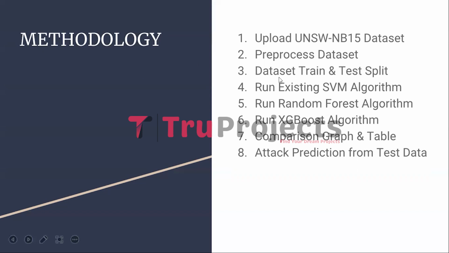And the third module is Dataset Train and Test Split. In this module, the dataset is divided into training and testing subsets. The application utilizes 80% of the dataset for training purposes and reserves the remaining 20% for testing the performance of the model. This splitting allows the evaluation of model accuracy and performance on unseen data.